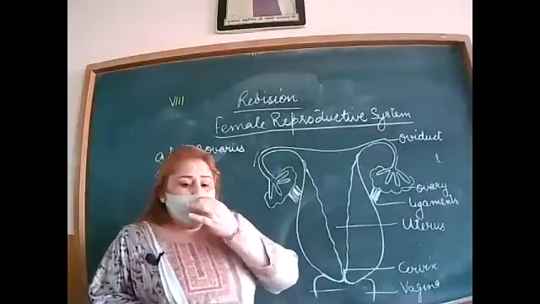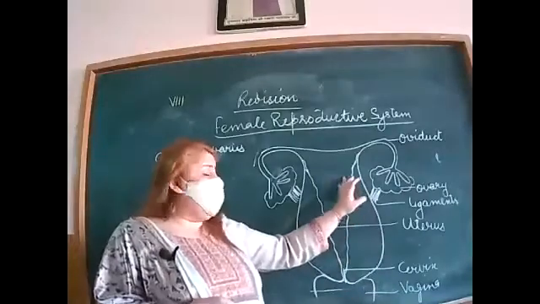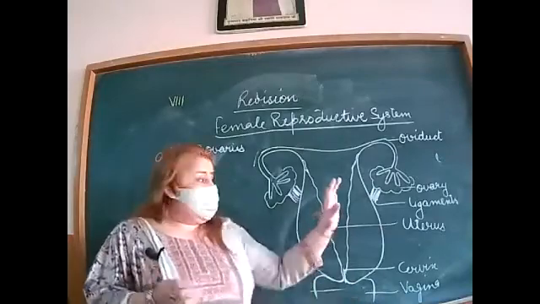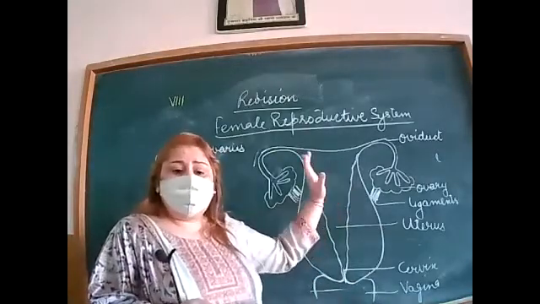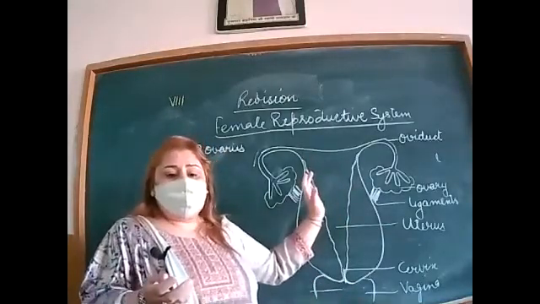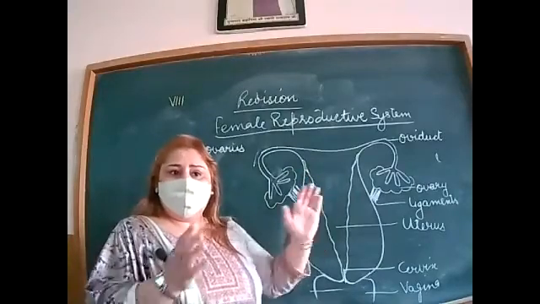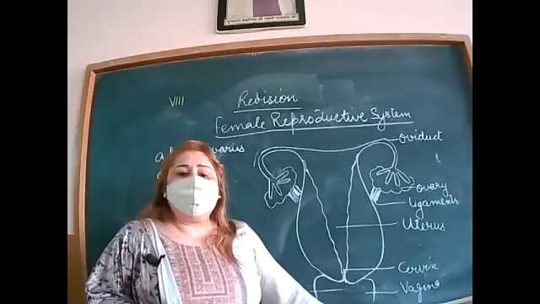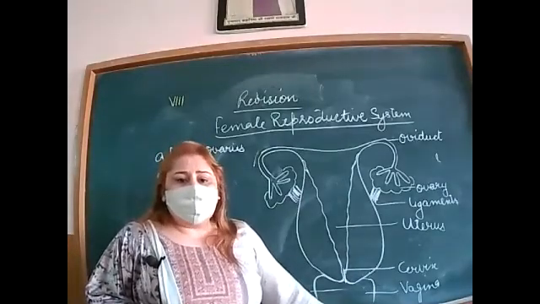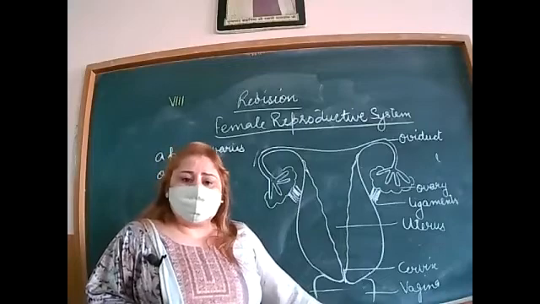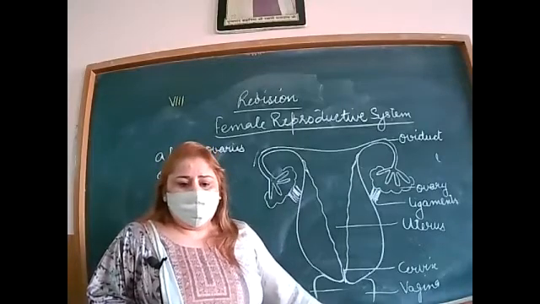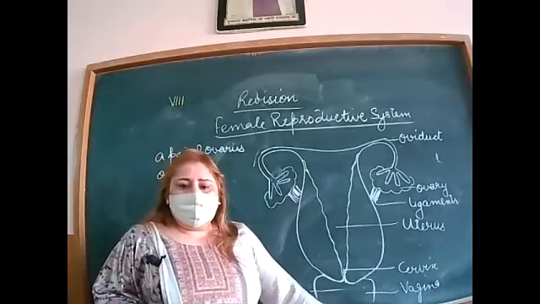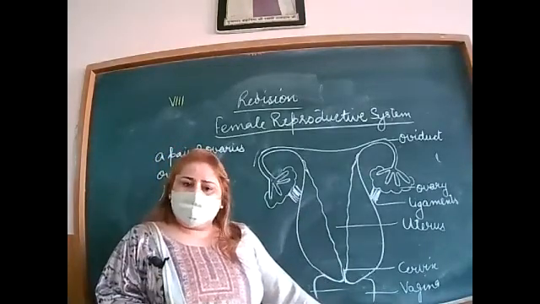The uterus has muscular tissue that expands during pregnancy to hold the growing fetus, and contracts after giving birth.